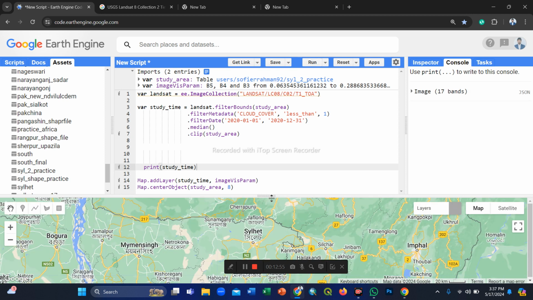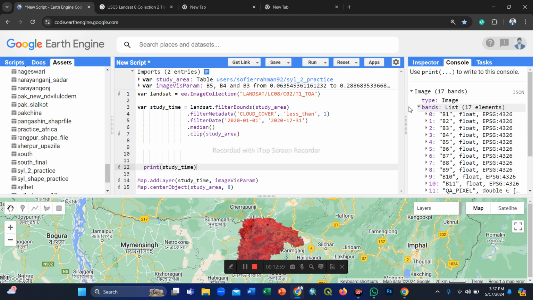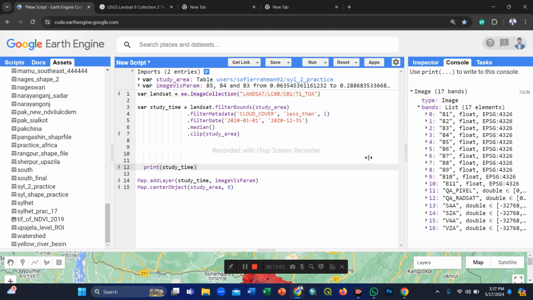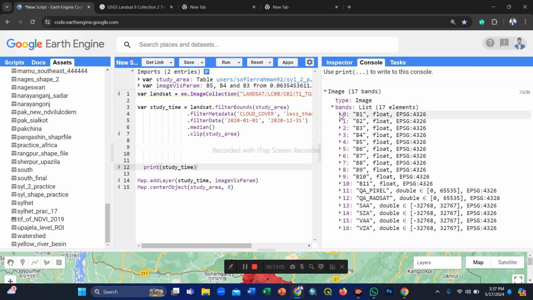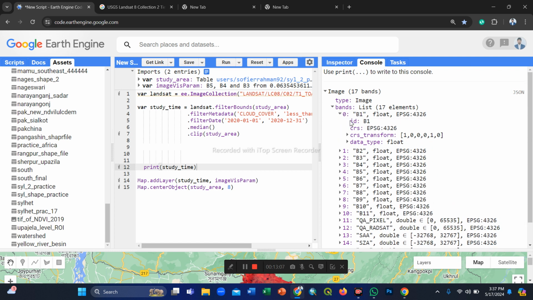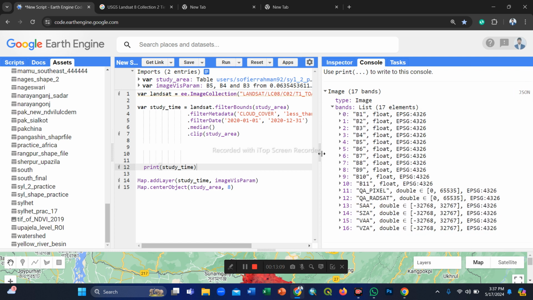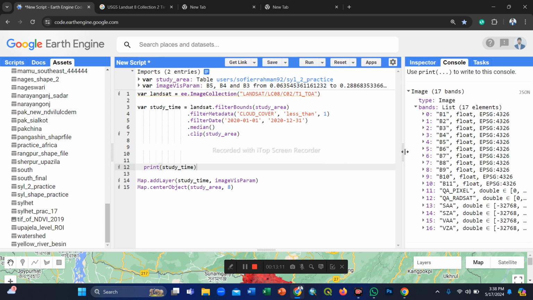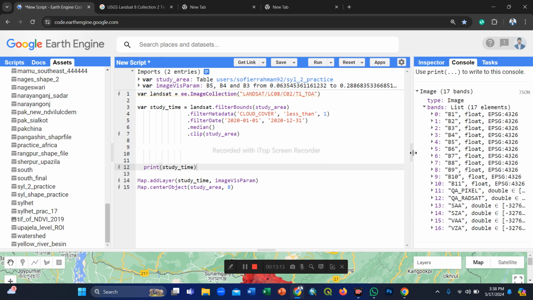Now here you see the 17 bands. That means all of the bands available in the dataset are attached in my filtered images. Now I want to filter only the false color composite.